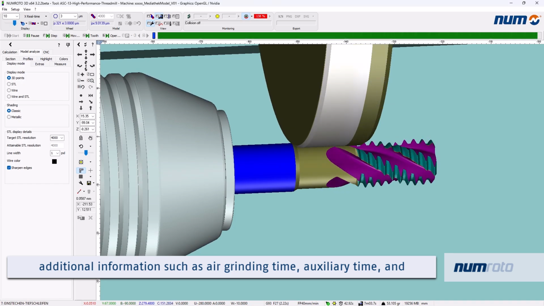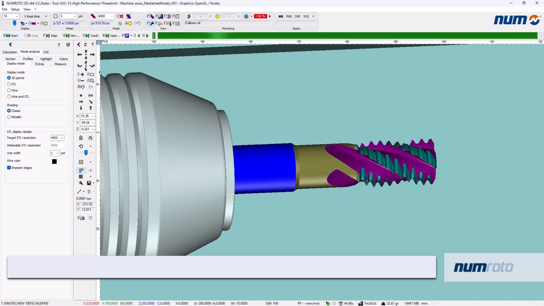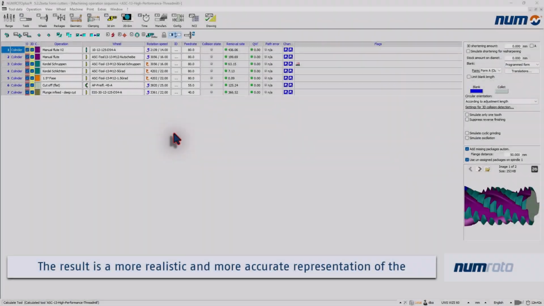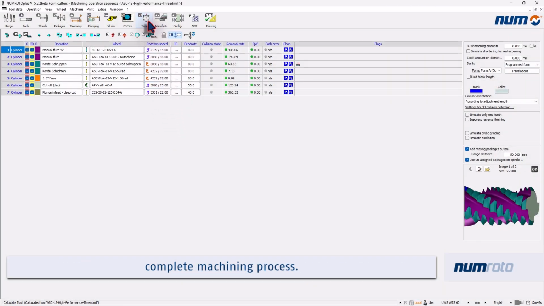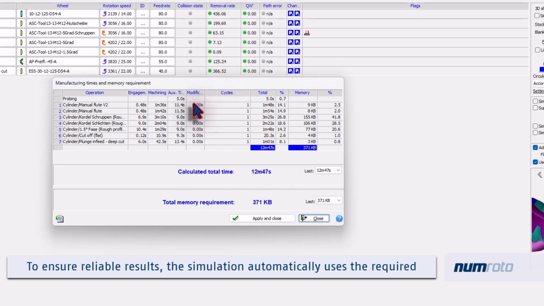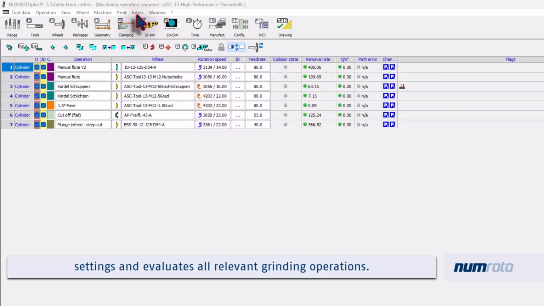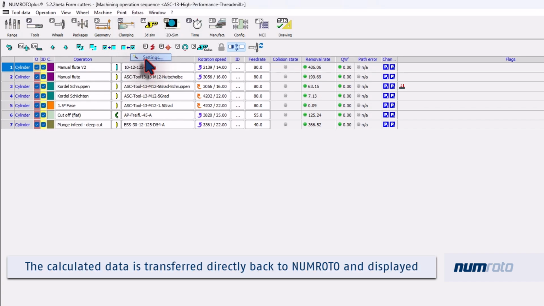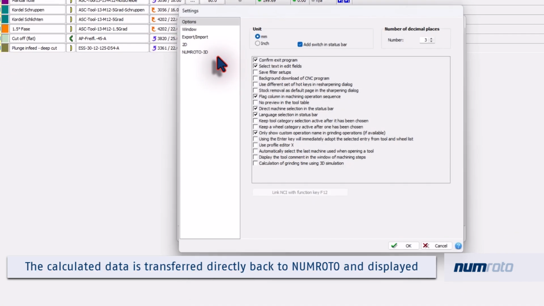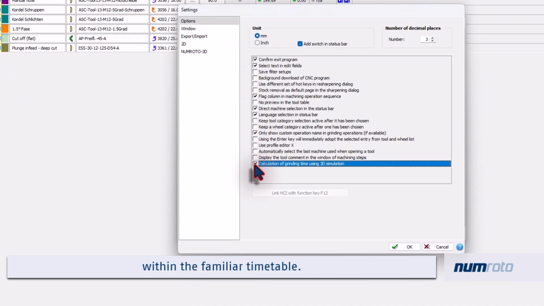time, auxiliary time, and acceleration time. The result is a more realistic and more accurate representation of the complete machining process. To ensure reliable results, the simulation automatically uses the required settings and evaluates all relevant grinding operations. The calculated data is transferred directly back to NUMROTO and displayed within the familiar timetable.